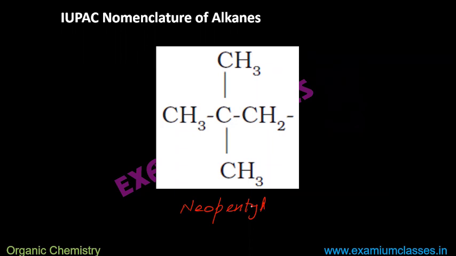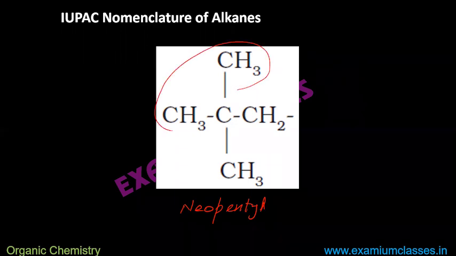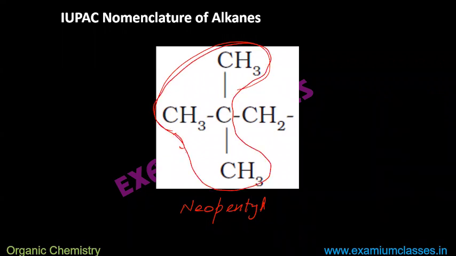What is the difference? The difference is with the tert-butyl. On tert-butyl, on that carbon, you have one CH2 more. After that, you have the open bond. So you have one CH2 extra from tert-butyl.